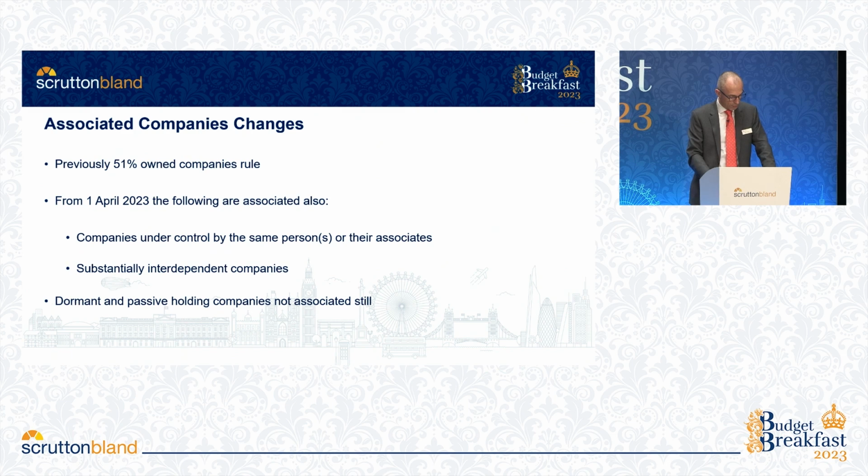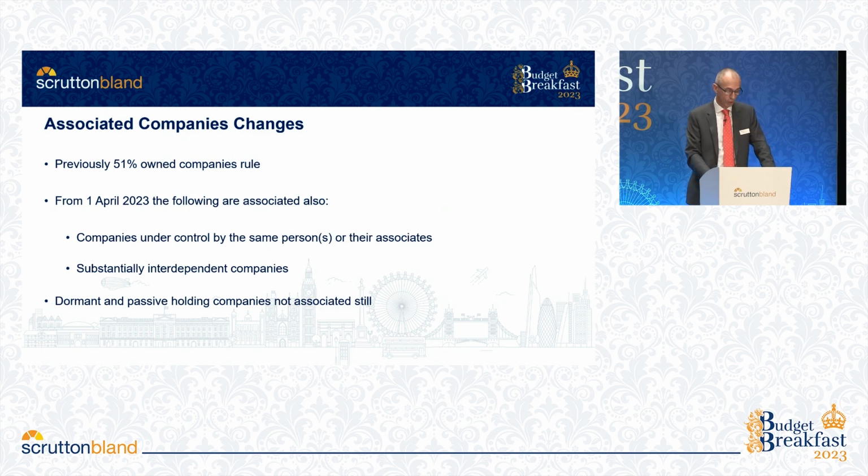change to 25%. So that's all well and good if your companies are profitable and have steady, similar levels of profits. But if they do not, you end up in a position whereby one company may pay 19%, another company may pay 26.5%. This is bad news. There may be opportunities for management charges or something similar so that you can try to flatten your profits between the entities, but such management charges would of course need to be commercially justifiable.